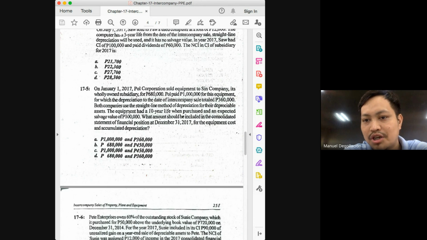And how much is the annual depreciation in the eyes of the consolidated entity? The original cost was 1 million, and then you have a residual value or salvage value of 100. So the depreciable cost is 900 to be depreciated over 10 years. So the annual depreciation would be 90. So the additional depreciation in 2017 would be 90,000. So that means by the end of 2017, your accumulated depreciation would be 450,000. So the answer there would be Charlie.